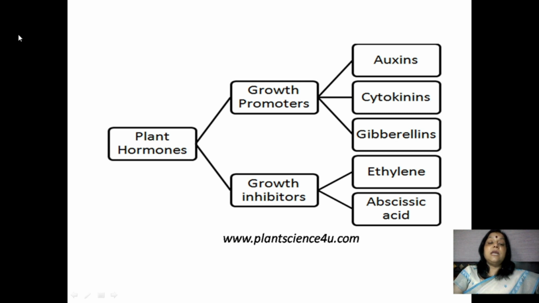Plant hormones can be categorized into two groups, growth promoters and growth inhibitors. Both play a very important role in plant growth. Growth promoters are auxins, cytokinins, and gibberellins, and growth inhibitors are ethylene and abscisic acid.